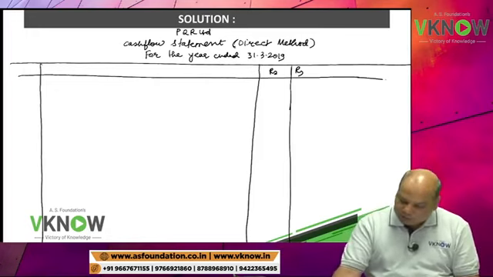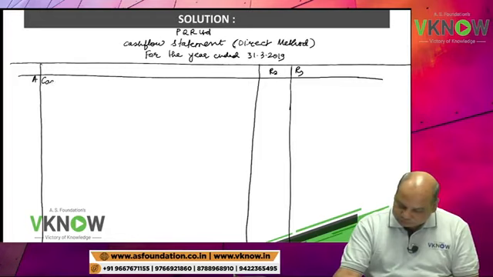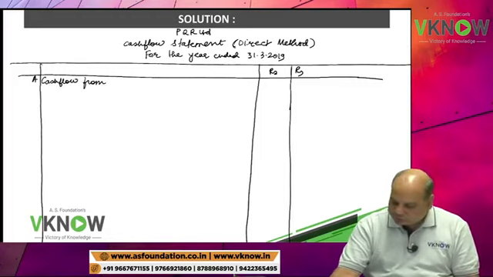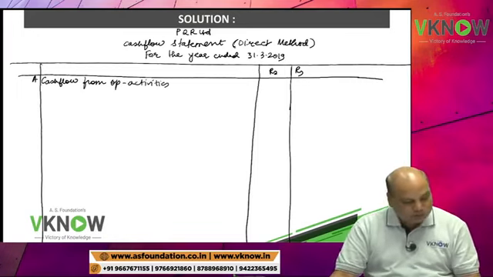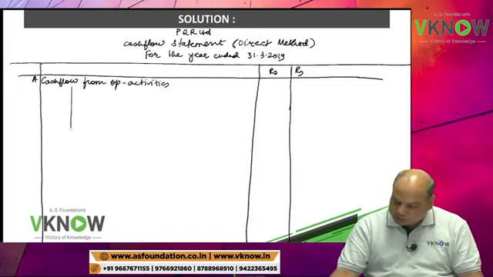First we will write down A. Cash flow from operating activities. Keep about 6 lines blank.